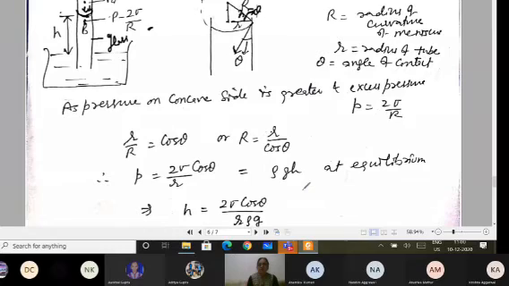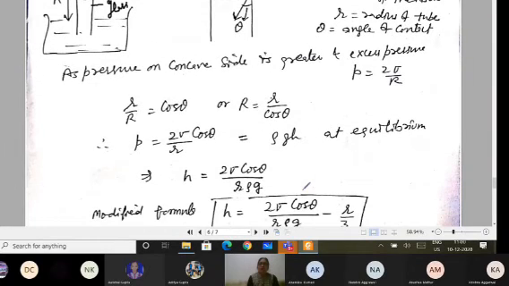And by simply rearranging, you get the formula for the height of the liquid, that is h equals 2 sigma cos theta divided by r rho g. Where of course sigma is the surface tension, you all know, and rho is the density of the water.